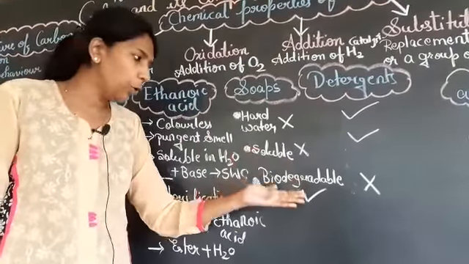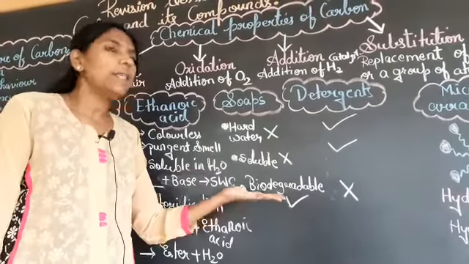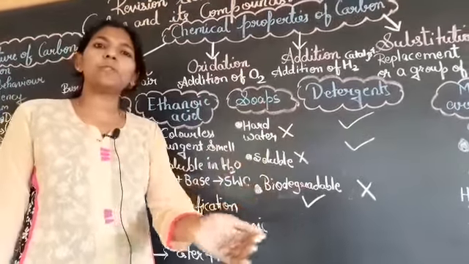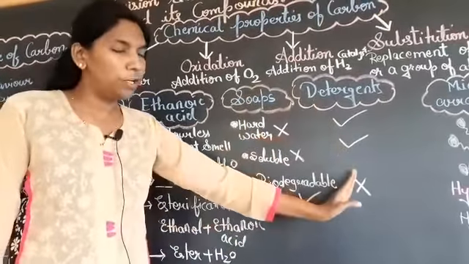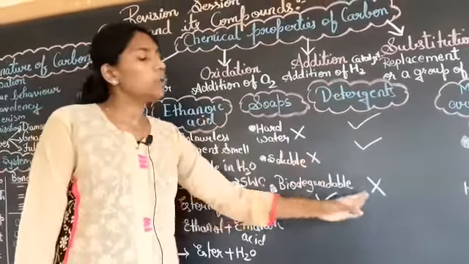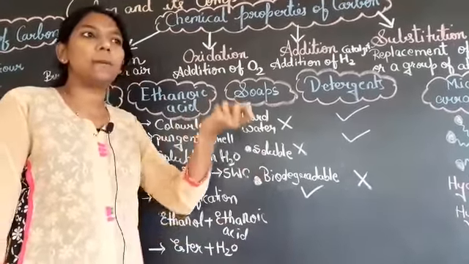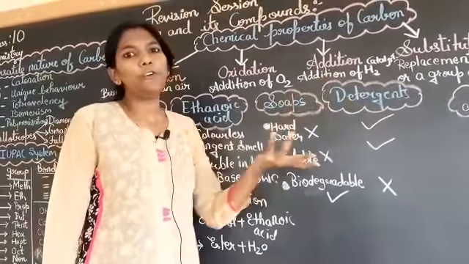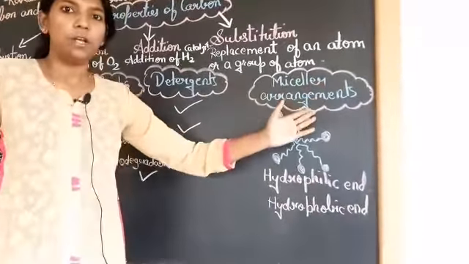Last one is, there is one good point about soap. The Dove or Medimix soaps which we use are all biodegradable. That means they are eco-friendly. Eco-friendly means even though the water from soaps goes into the rivers and all, it's not going to harm the environment. But when the water from detergents like Ariel, Tide goes into the rivers and seas, it's going to harm nature. Why? Because soaps contain less amount of chemicals, whereas detergents like Tide, Ariel contain more amount of chemicals. Last part you have to remember, that is micellar arrangement.